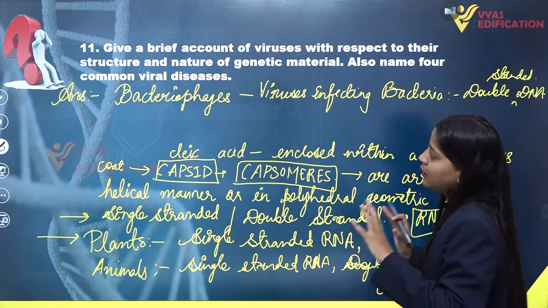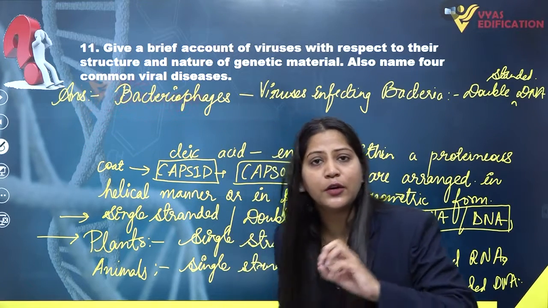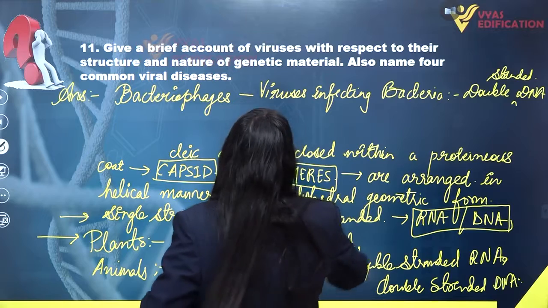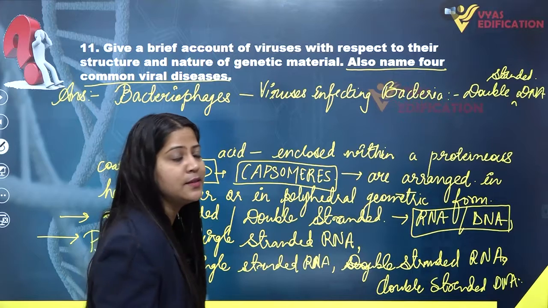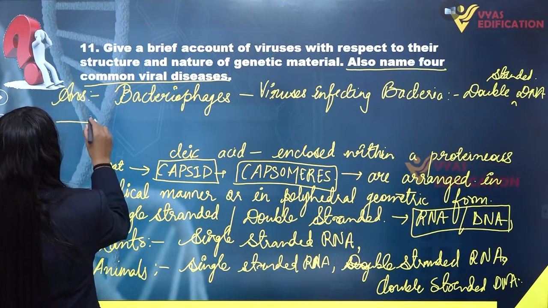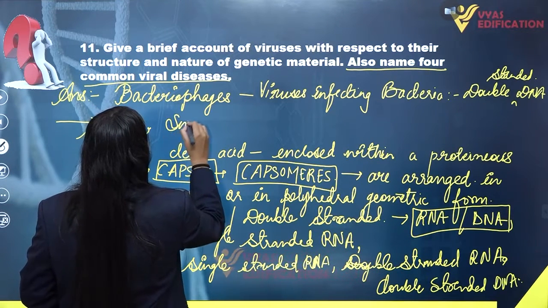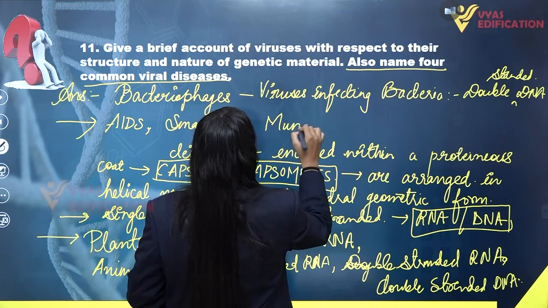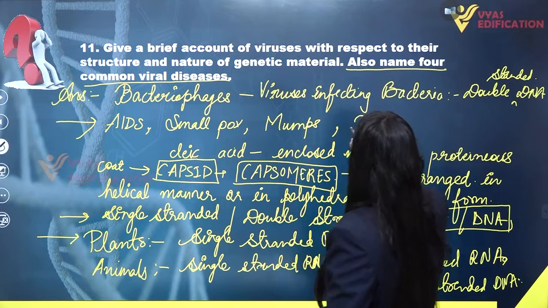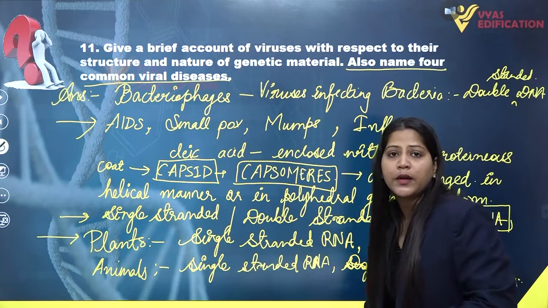Now we have completed the structure of viruses as well as the type of genetic material present in the different types of viruses. Here we come to the last part of this question, that is, name some common viral diseases. The common viral diseases can be AIDS, smallpox, mumps, and influenza. Even the common cold is also caused by a virus which is known as rhinovirus.